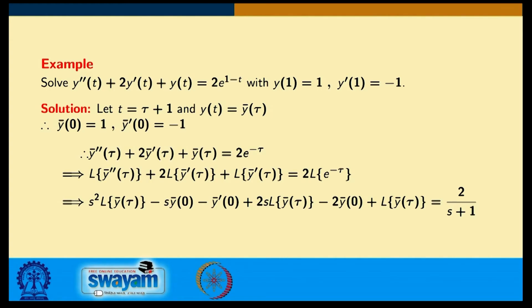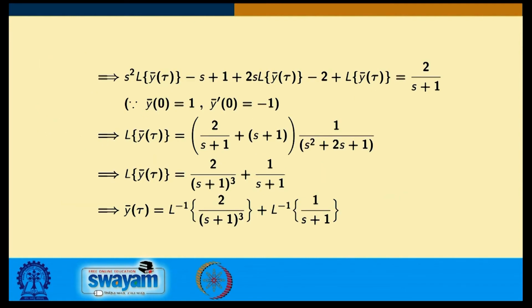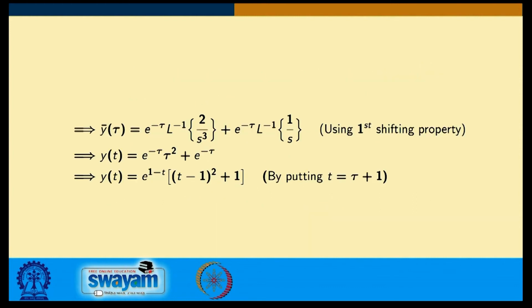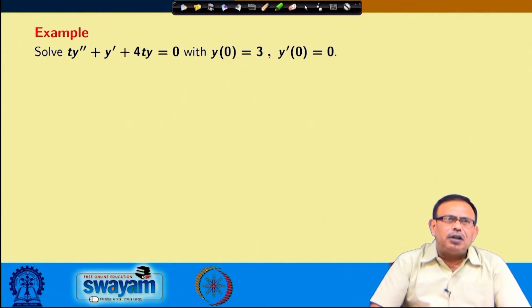Let us see this thing. We are obtaining the solution as I described earlier. Just for your simplicity, you can go through this, that is the reason I am showing this. So, y bar tau you are obtaining from here using the shifting property. You are writing it as power s cube like this, and simply I can find out the solution of this. So, you can obtain y t equals e power 1 minus t into (t minus 1) whole square plus 1 as the solution.